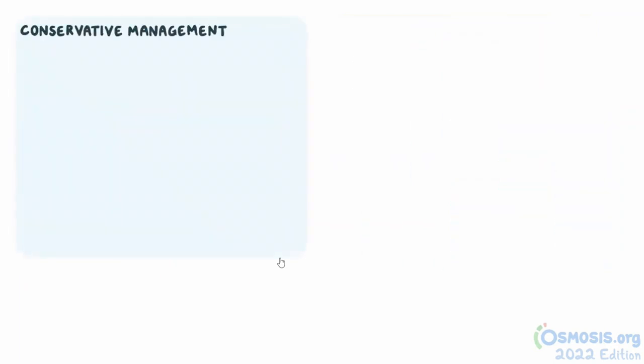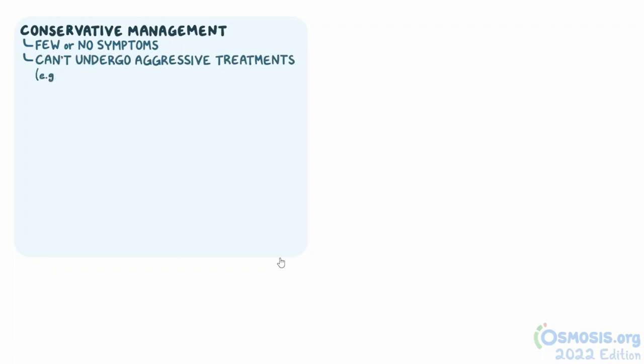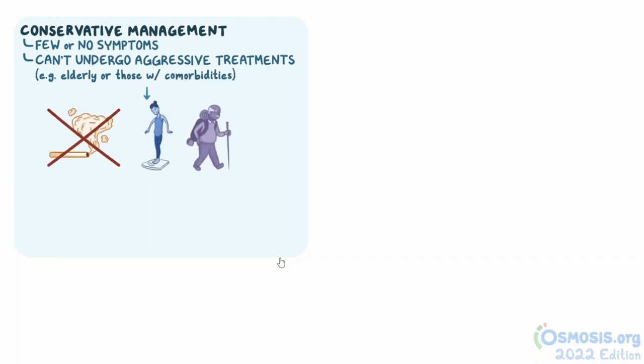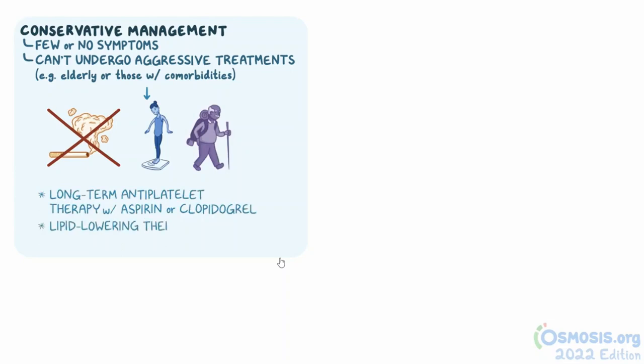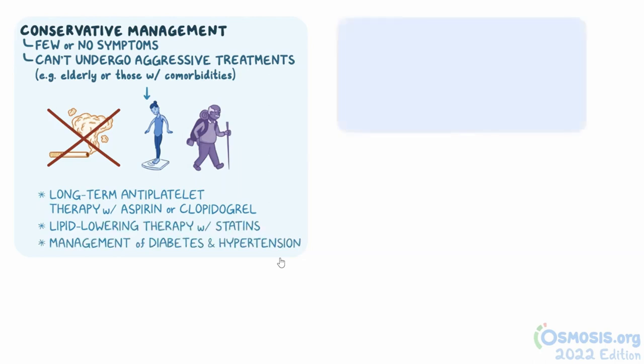Conservative management is for individuals with few or no symptoms, and for individuals who can't undergo aggressive treatments, like the elderly or those with comorbidities. This involves smoking cessation, weight loss, and regular exercise, long-term antiplatelet therapy with aspirin or clopidogrel, lipid-lowering therapy with statins, and management of diabetes and hypertension.